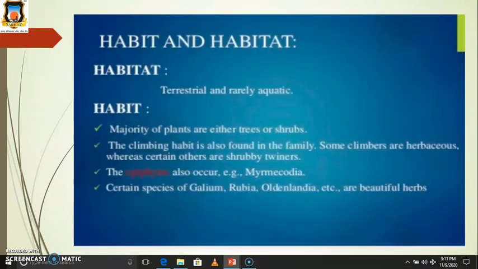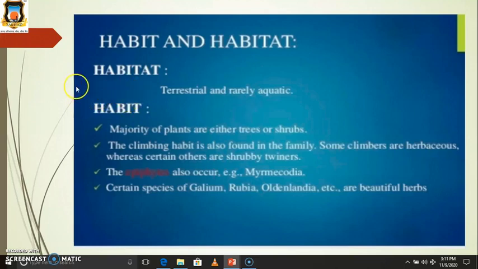Then there are the general morphological characters. The vegetative characters: the habitat is mostly terrestrial, and sometimes the plant members are aquatic. Terrestrial means they are found or grow on soil or on land, and aquatic means they are found or grow in or on water.